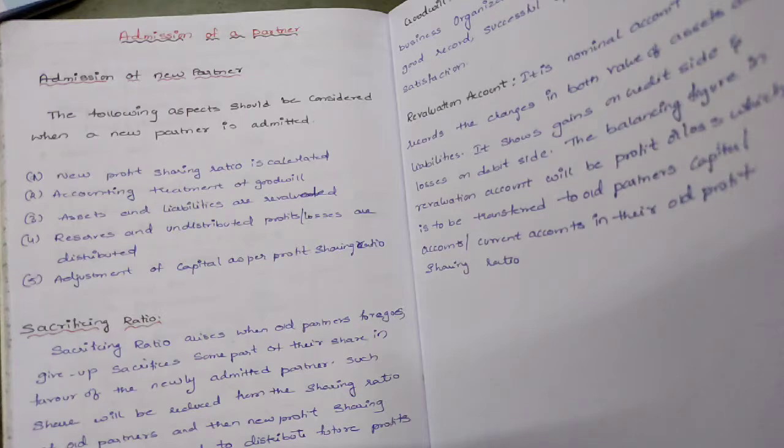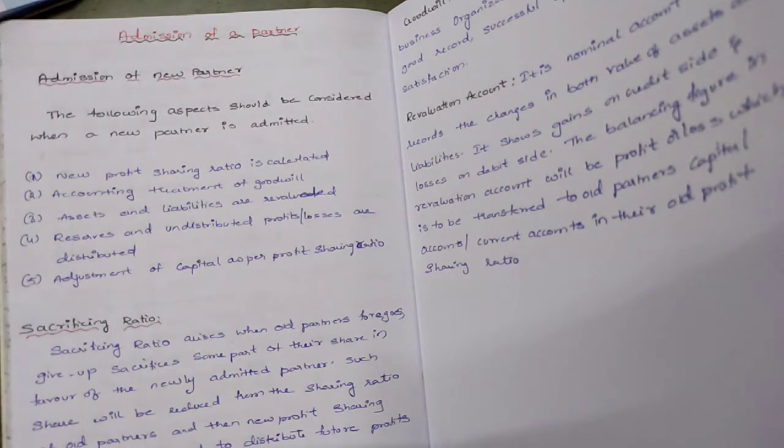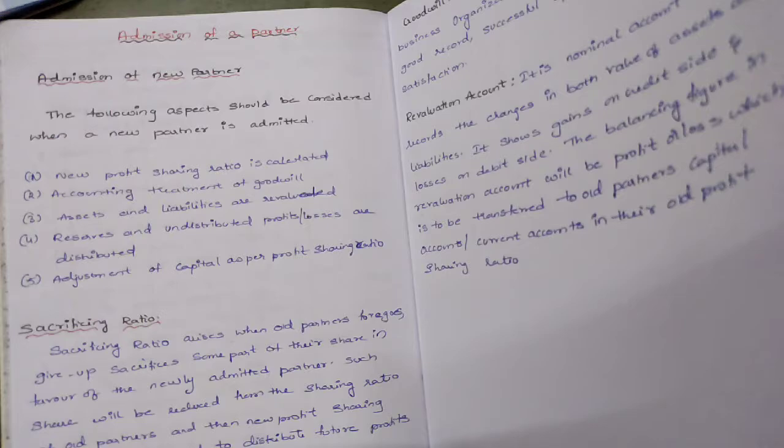Next, coming to the second one, accounting treatment of goodwill. What is the meaning of accounting treatment of goodwill? Here we will have changes in the treatment of goodwill. In total we have six treatments regarding goodwill, and separately we will learn about that. Next, assets and liabilities are revaluated. If a new partner has joined the business, they will check and revalue the assets and liabilities.